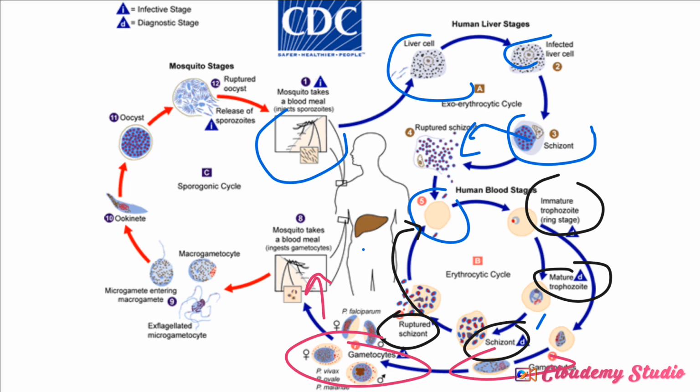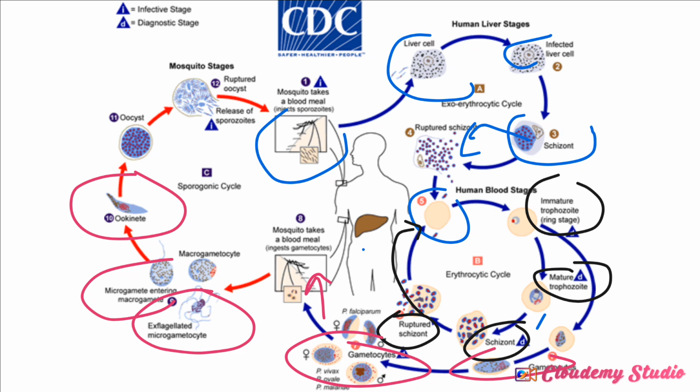Then the gametocyte flagellates. We are going to have the male gametocyte with flagella, and the female gametocyte with no flagella. The male gametocyte fertilizes the female gametocyte, and we are going to have a motile ookinete.